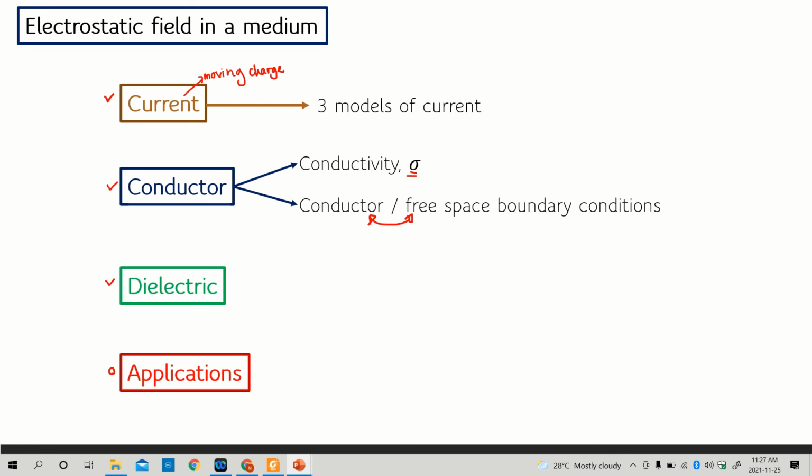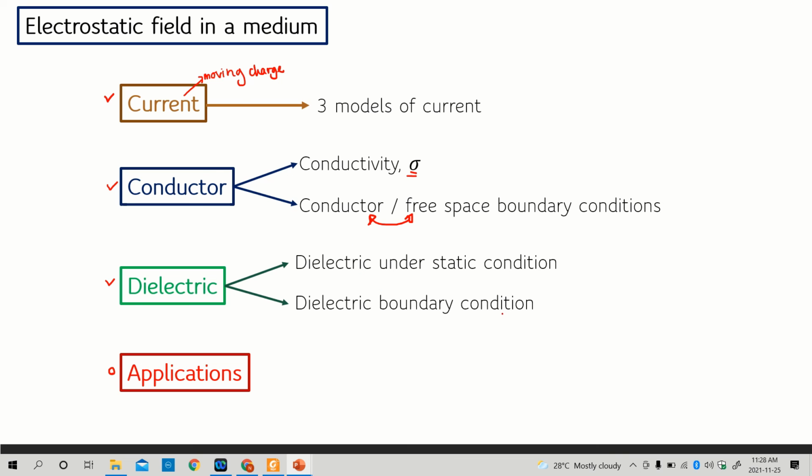Under dielectric, we will learn about dielectric under static conditions, and we will also learn about dielectric boundary conditions. Last but not least, we will learn about the application of all this current, conductor and dielectric in the form of capacitance, which is the application of all the topics that we have learned in this chapter.